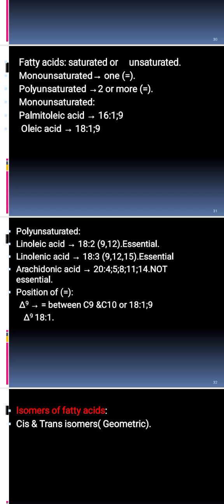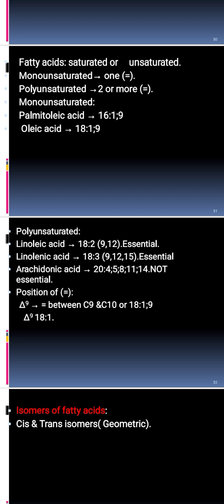Also, let's have a look at this last line. We can call the double bond delta. When we say delta 9, 18:1, this means 18 carbon atoms and 1 single double bond. Delta 9 means that this double bond is between carbon number 9 and carbon number 10.